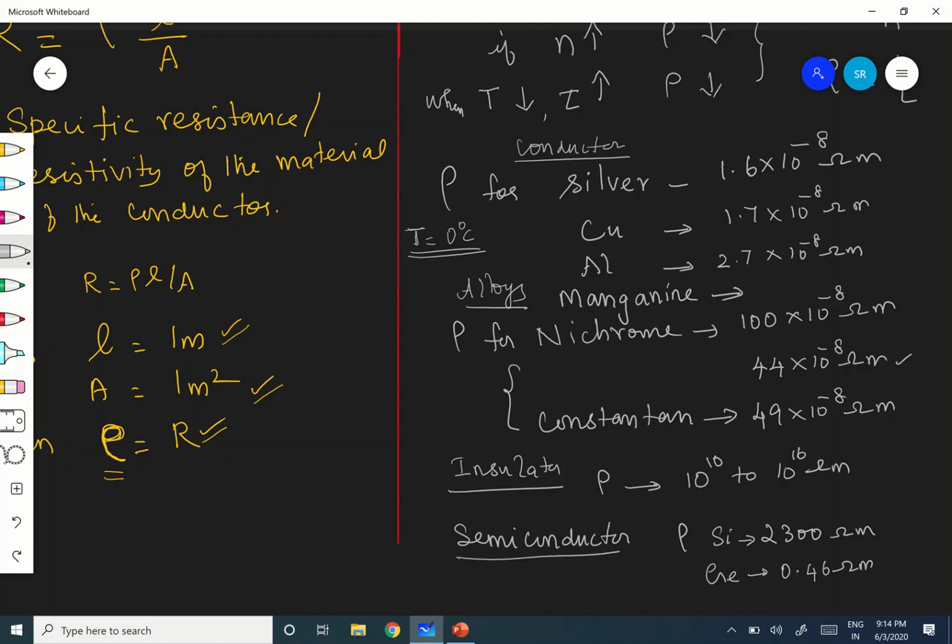This is just for comparison. You see, the resistivity for metal is very less. Next one is alloys, and for insulators it is very, very large. In between is the semiconductor. The more the resistivity, the less will be the electrical conduction.